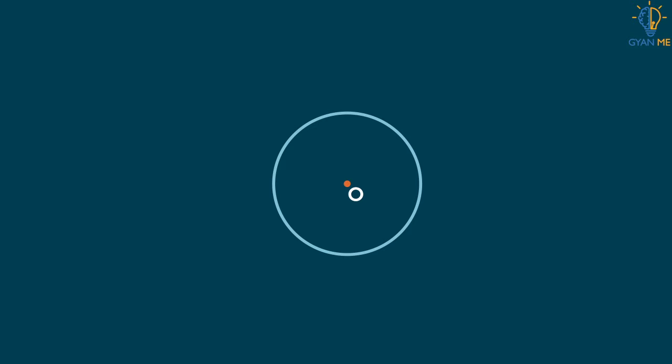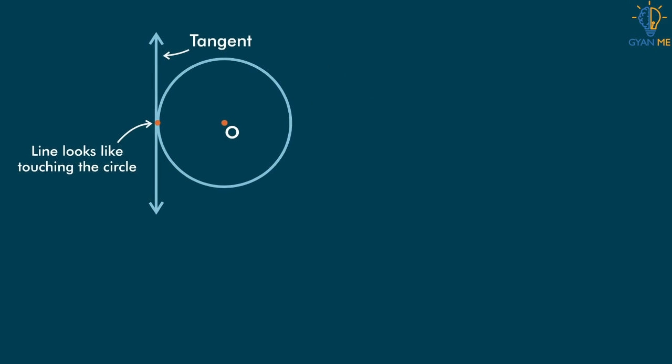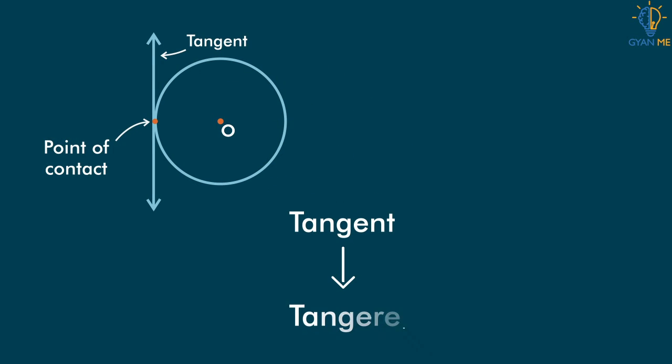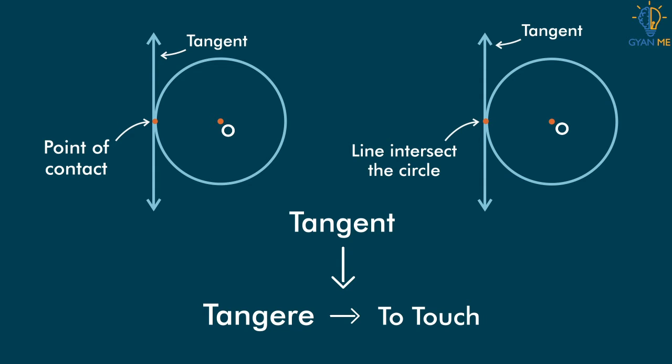What he first observed was that when a line intersects the circle in only one point, it looks like it is just touching that circle. So he called this line a tangent, which is derived from the Latin word tangere, which means to touch, as the tangent looks as if it is touching the circle, but it is also intersecting the circle at that point. Now students, you must have observed tangents in real life also.